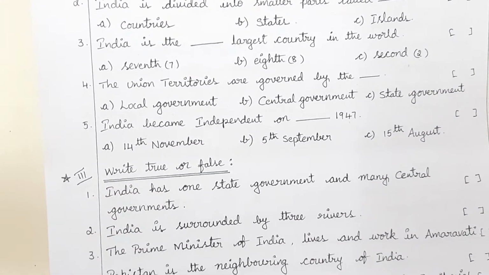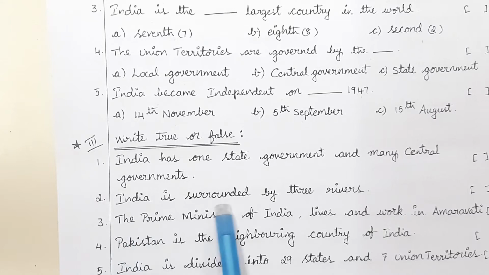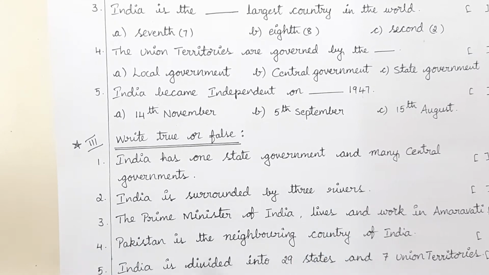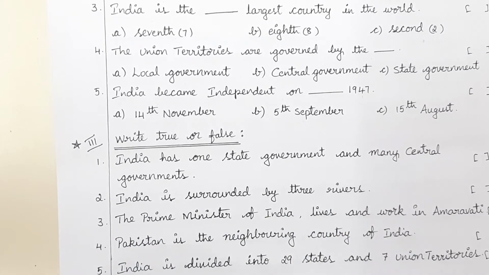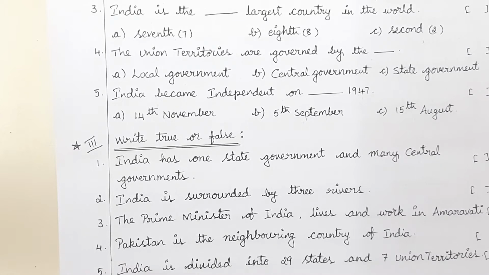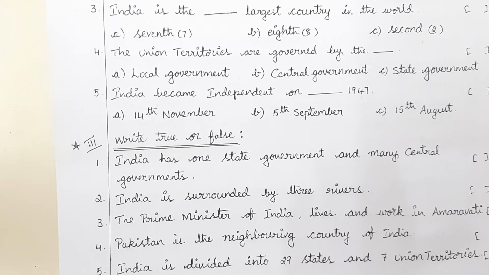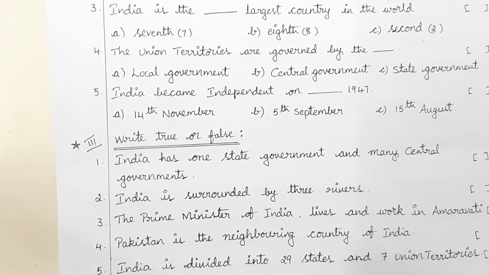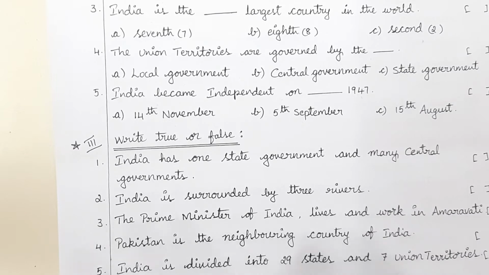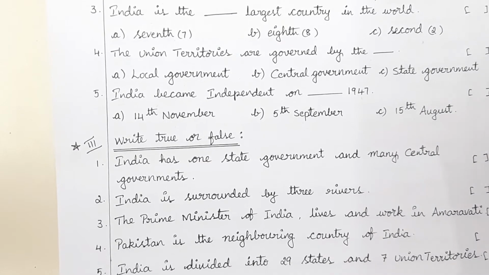Okay. Coming to the true or false. India is surrounded by 3 rivers. Is India surrounded by 3 rivers or 3 oceans or seas? Yes, 3. On one side the Bay of Bengal, on the east, and on the southern side the Indian Ocean. On the west side the Arabian Sea. It is covered by 3 oceans or seas, so India is called a peninsula.